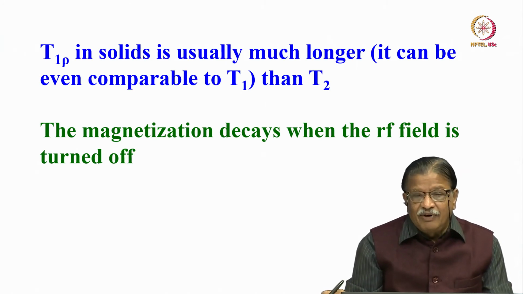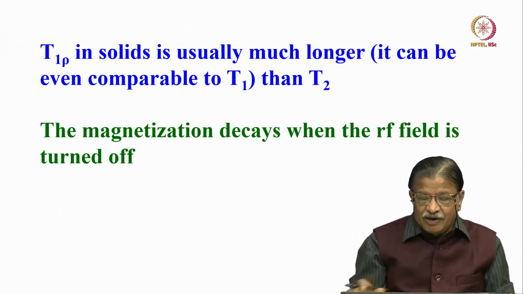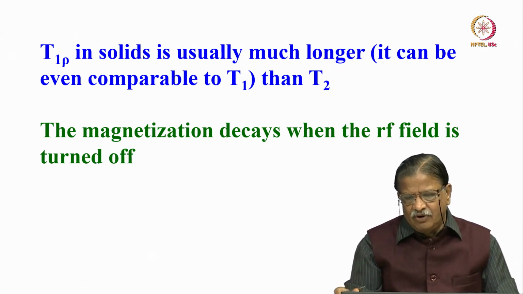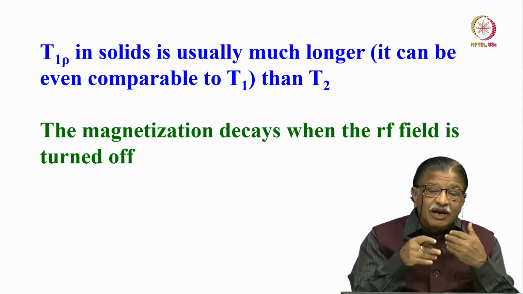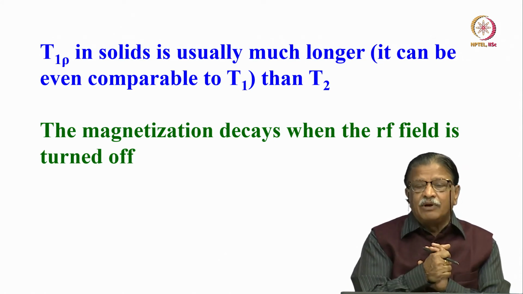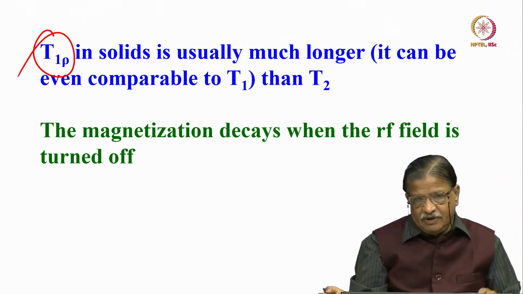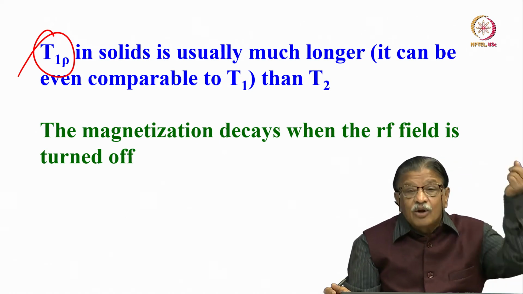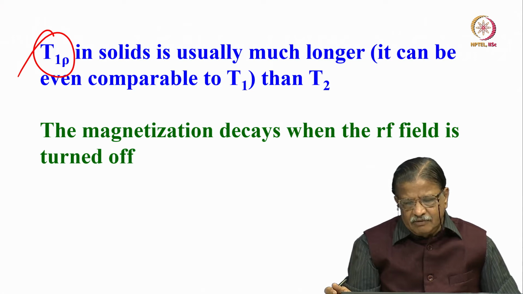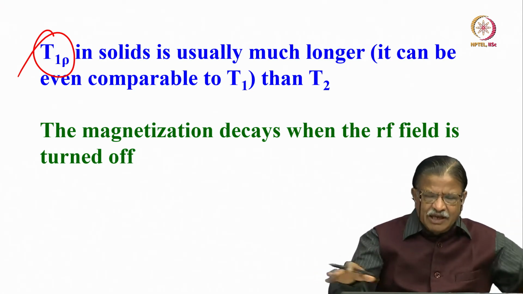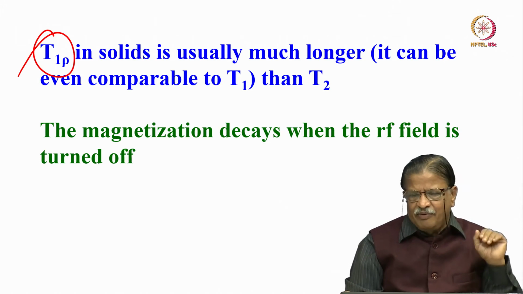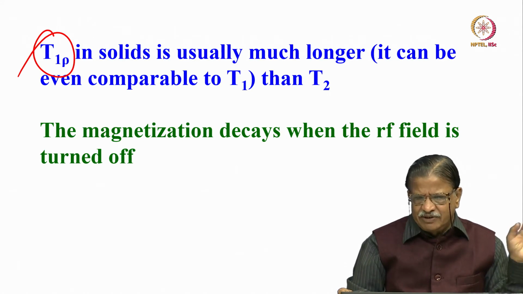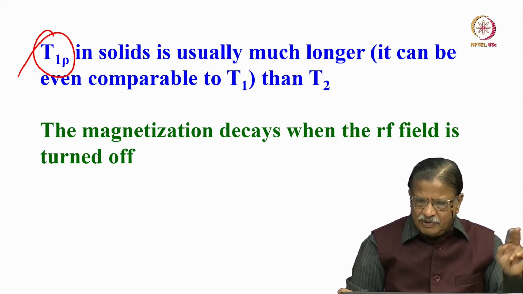So, now what happens in this rotating frame? Now we are in the rotating frame. The spins can still relax in the rotating frame, even though it is locked. It can relax, but with its own relaxation time, that is called T1 rho. It has its own relaxation time, rate of relaxation. This is T1 rho. T1 rho is called spin-lattice relaxation in the rotating frame. Remember, we are already in the rotating frame because when we brought the magnetization into the XY plane, the rotating frame concept we discussed long ago in the previous course. Extensively it was discussed. Those who have not taken that course, please look into that.